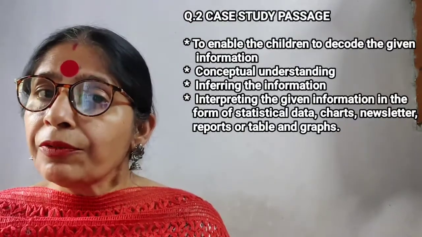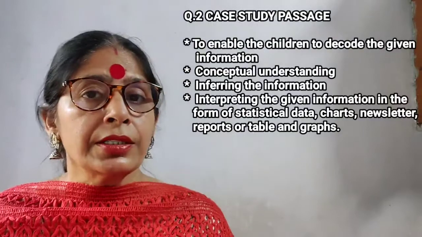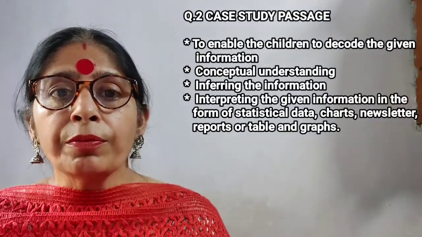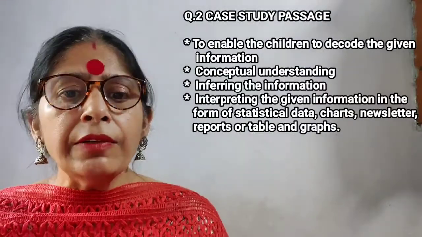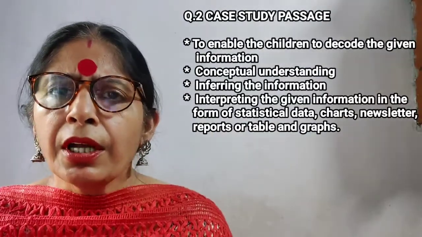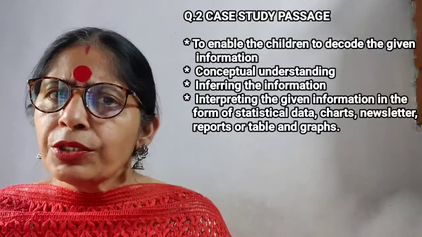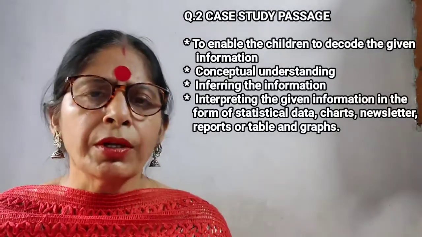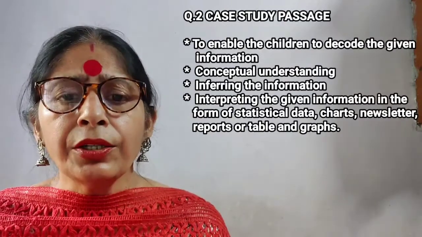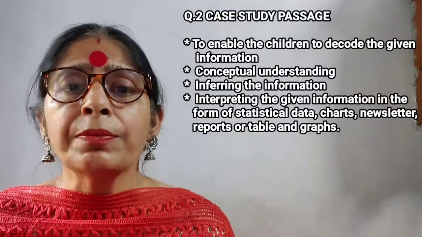This information can be given in statistical form, or charts or newsletters, even sometimes reports, and then tables and graphs. So this information can be given in any way, verbal or visual, and you should be able to interpret it.